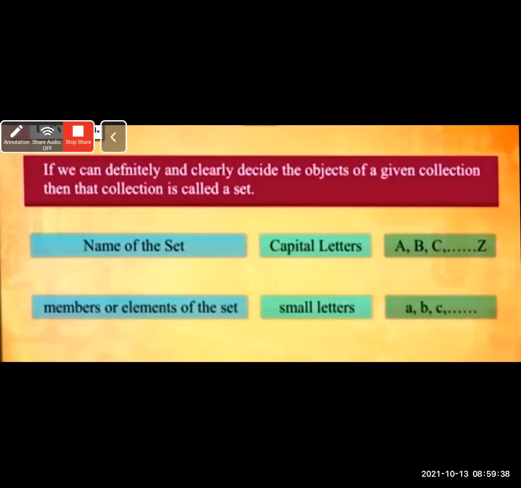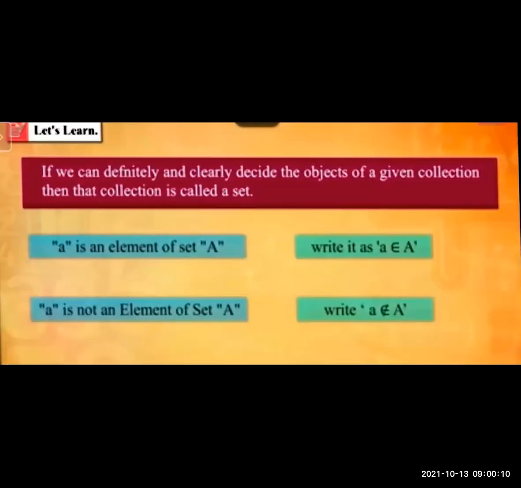Generally, the name of the set is written using capital letters A, B, C, and so on till Z. We can use any capital letter for the name of the set. The members or elements of the set are shown using small letters a, b, c, and so on. Let's see some properties, definitions, and the notations we use in this lecture.